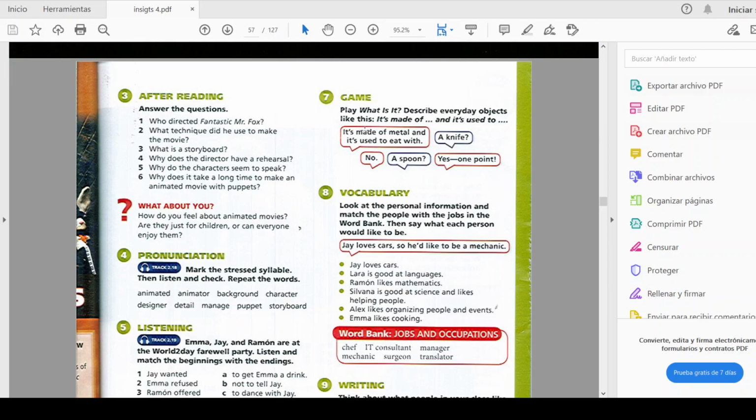Then we have exercise 7. This is a game. What is it? Describe everyday objects like this. It's made of and it is used to. Think about some different objects and try to write different descriptions, because we're going to do this next Saturday. Okay, so you can use those examples just for you to practice a little bit. Okay, it's made of metal and it's used to eat with. No, a spoon.